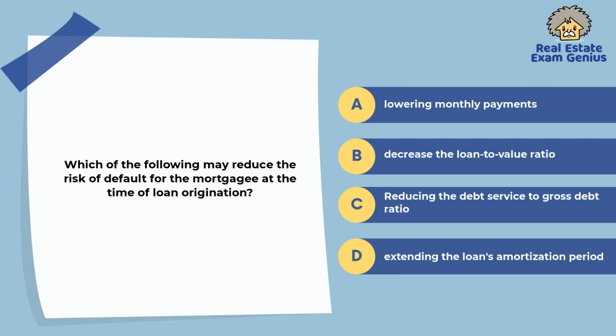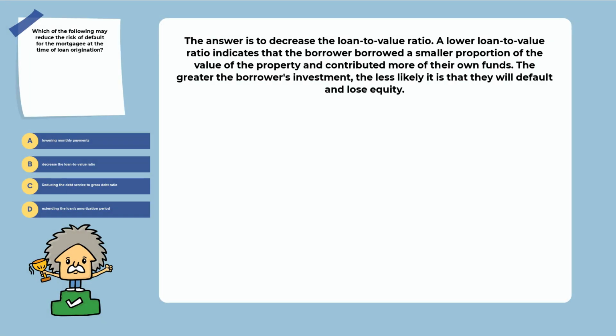82. Which of the following may reduce the risk of default for the mortgagee at the time of loan origination? Lowering monthly payments, decrease the loan-to-value ratio, reducing the debt service to gross debt ratio, extending the loan's amortization period. The answer is to decrease the loan-to-value ratio. A lower loan-to-value ratio indicates that the borrower borrowed a smaller proportion of the value of the property and contributed more of their own funds. The greater the borrower's investment, the less likely it is that they will default and lose equity.